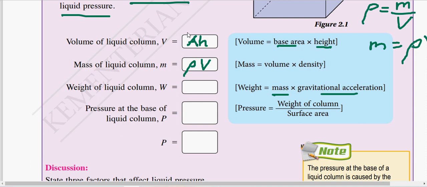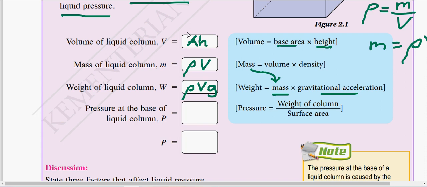The mass here you get from this, so rho V g, because g is the gravitational acceleration from last year, form 4.